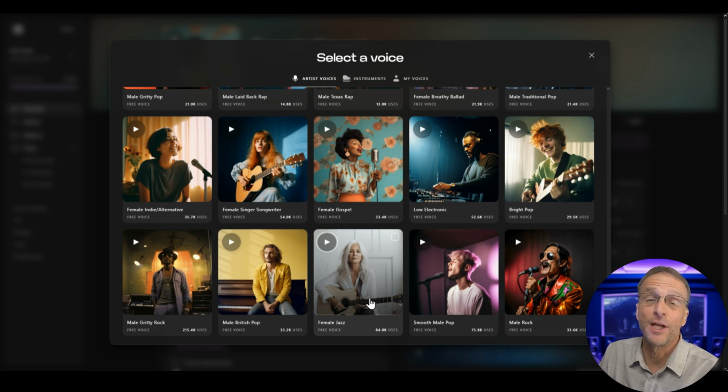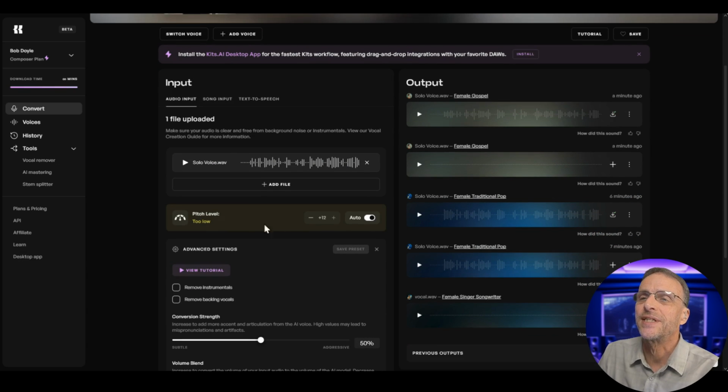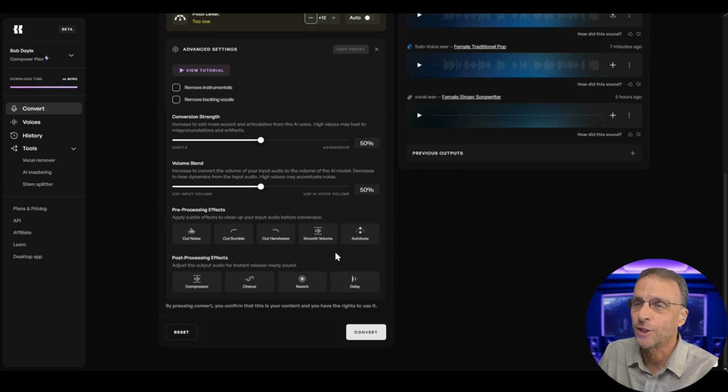Okay, that's female jazz. Let's play with that one. This actually says that plus 12 is too low. So I'm gonna just click through the numbers and see where it says it's okay. But it says it's okay right above 12. So I'm just gonna try it. It may not be a good voice for this at all. It still may be too low and not sound very good, but let's listen.